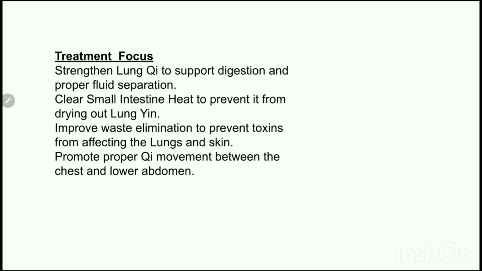So, the focus should be to strengthen the lung chi to support digestion and proper fluid separation. The focus should be to clear the small intestine heat to prevent it from drying out the lung yin. The focus should be to improve waste elimination to prevent toxins from affecting the lungs and the skin. The focus should be to promote proper chi movement between the chest and the lower abdomen.